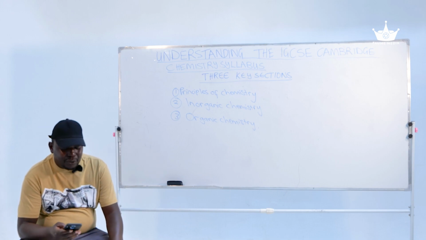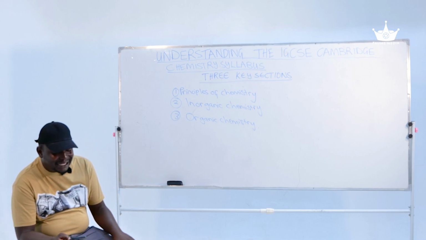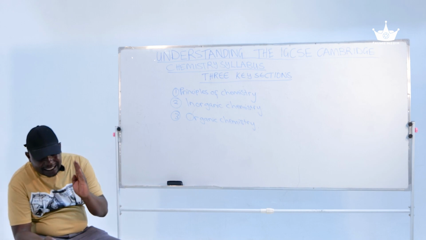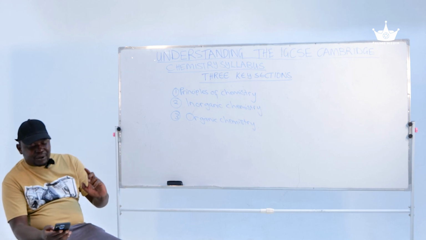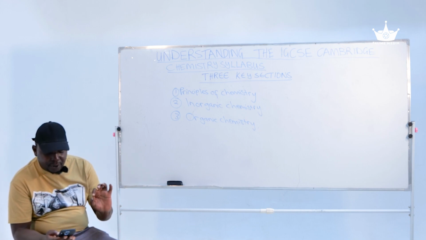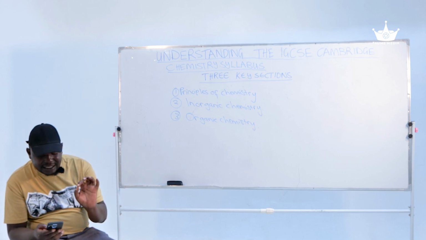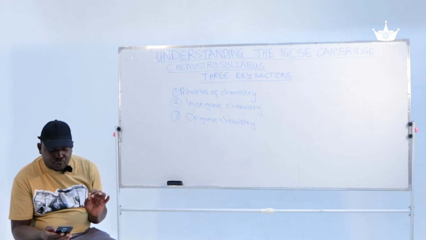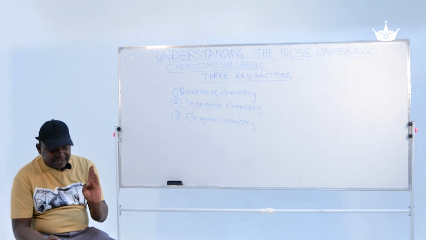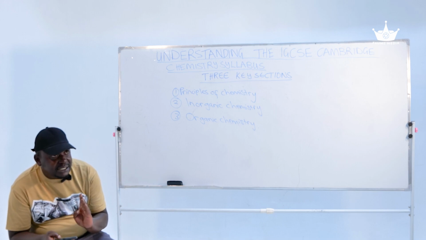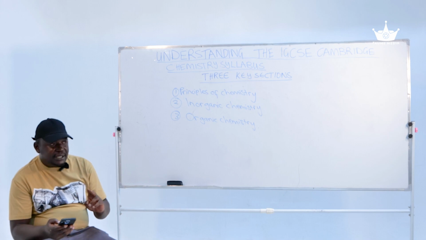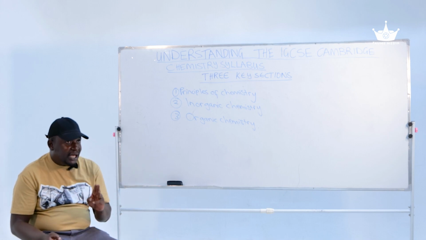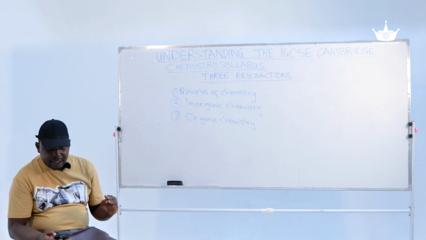So inorganic chemistry, we're looking at the chemistry of elements and compounds. The first and foremost important thing that we're going to talk about under inorganic chemistry is the periodic table. Under the periodic table, we're going to start by talking about the group trends and the groups that are of particular importance to us. We have group 1, the alkali metals, group 7, the halogens, and group 8, the noble gases. We're also going to talk about the transition metals.